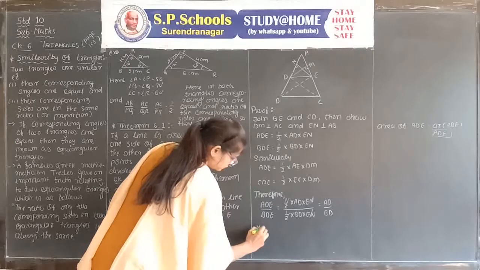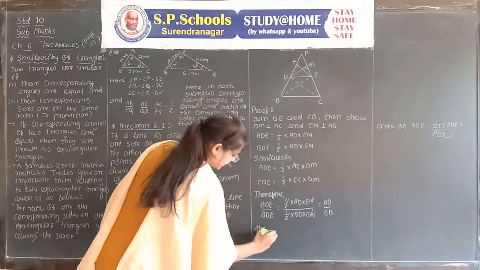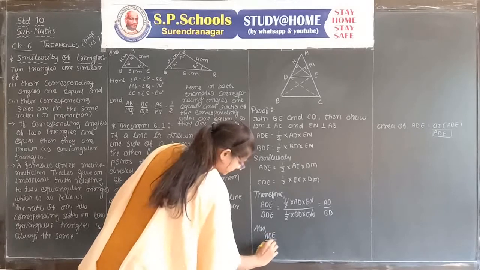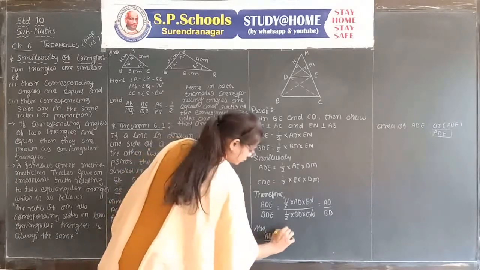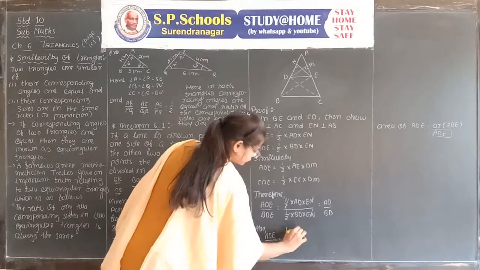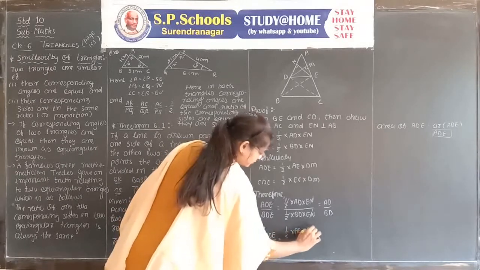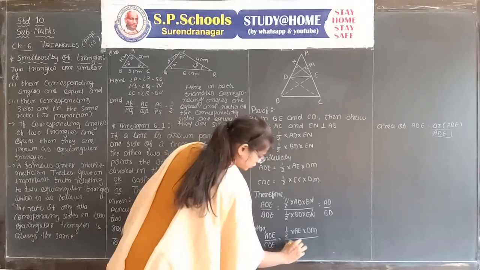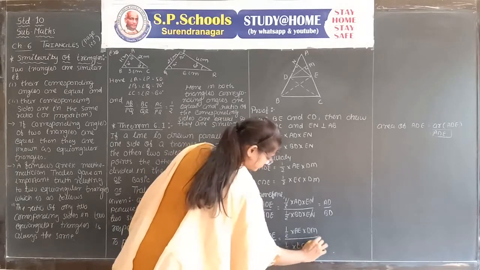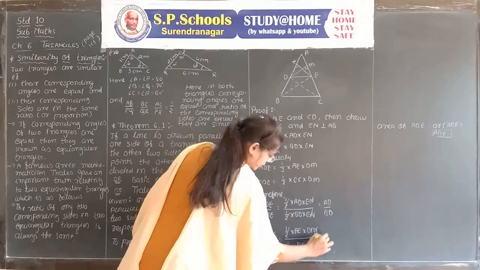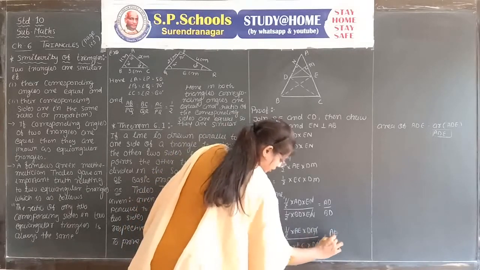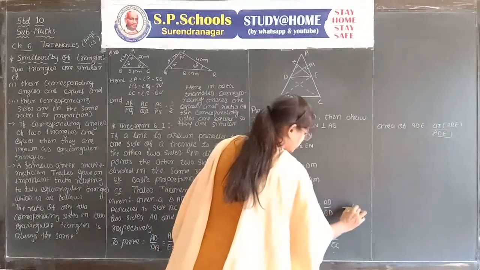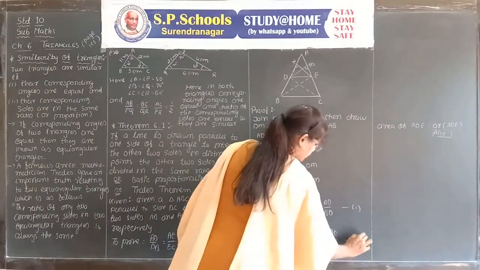Also, take the ratio of ADE and CDE, which is 1/2 into AE into DM upon 1/2 into EC into DM. Half and DM cancel, remaining AE upon EC. It is our result number 1 and it is our result number 2.